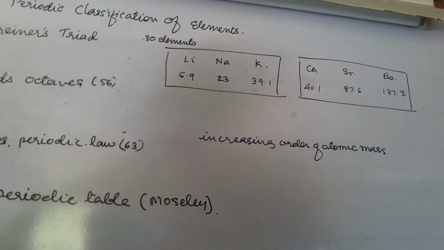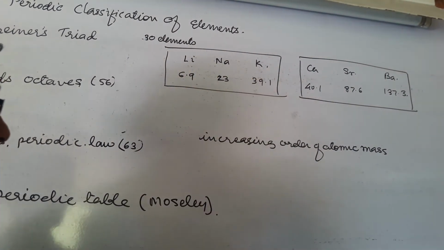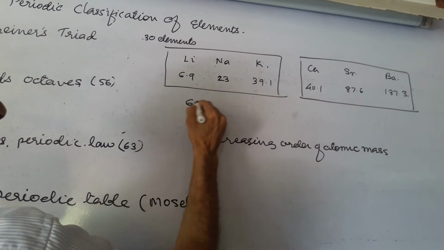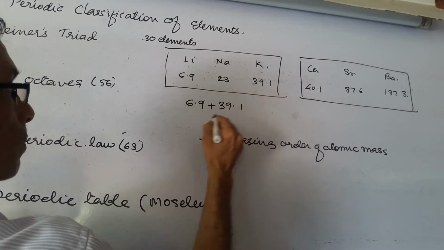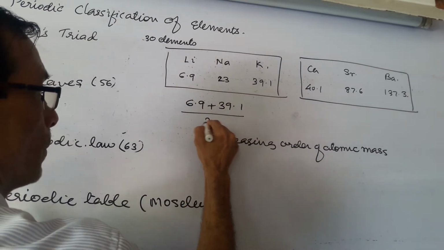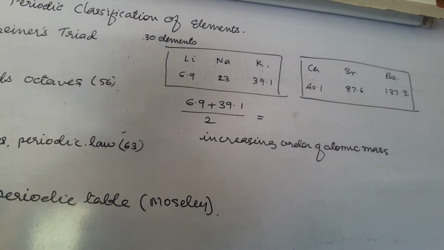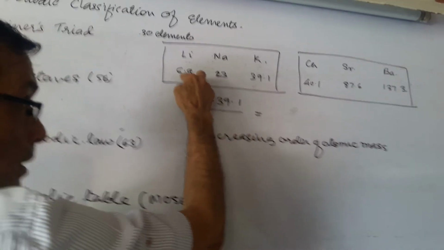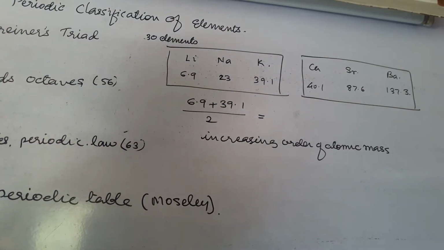For example, in the first triad, lithium, sodium, and potassium, lithium has atomic mass 6.9 and potassium has 39.1. We know that whenever we find the arithmetic mean of three numbers, the mean is the sum of the first and last divided by 2, which is the middle one.